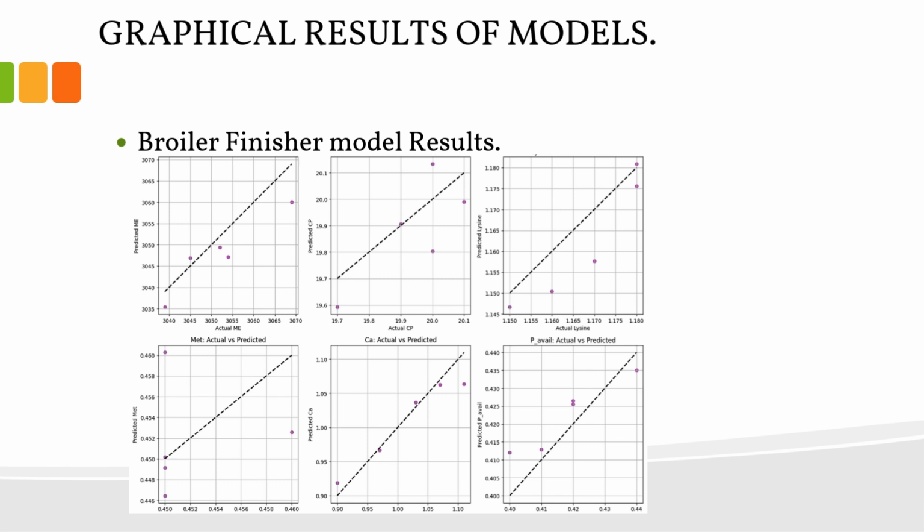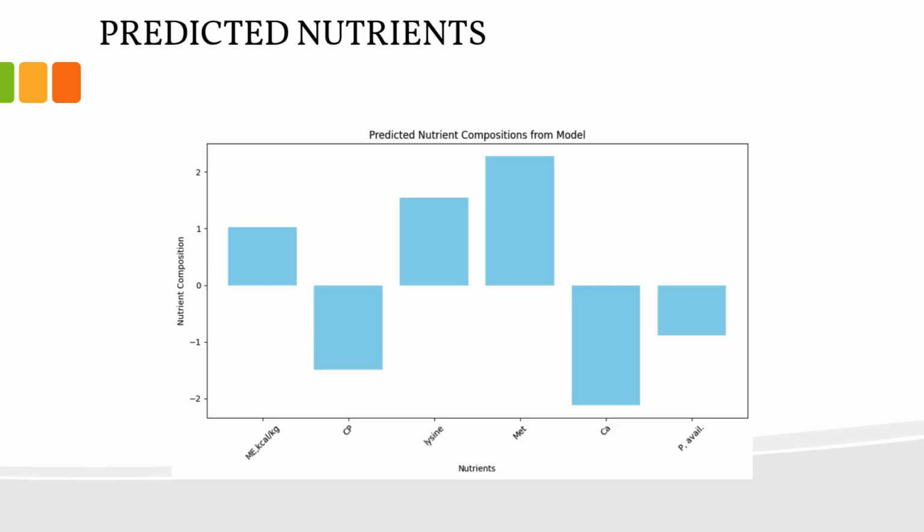Then the graphical results of the models. This one shows the broiler finisher model results. It shows that after the model was trained, you can look at the level of accuracy. The straight line shows the actual values, the line of best fit. Then the dotted spots show the predicted values, or how our model is performing. You can see the results. It's not really accurate, but it's somehow very okay. This is just a graphical representation of the predicted results, showing the level of prediction of the nutrients based on integer values.